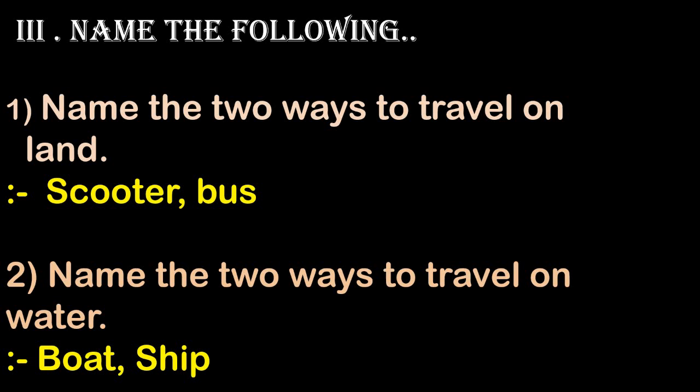Scooter and bus. Auto rickshaw also is there. You can write auto rickshaw, bicycle, tempo, truck. Correct, no? Okay.